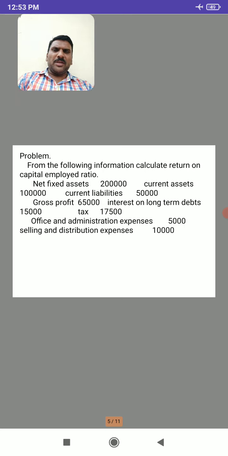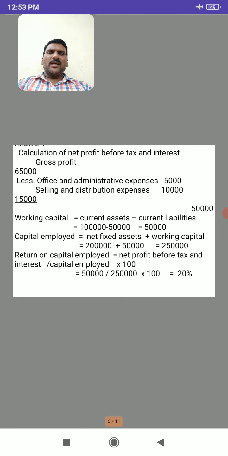From this information, we have to calculate the return ratio ROI, that is return on investment ratio. So first, calculation of net profit before tax and interest. Gross profit is given as 65,000. From this 65,000, we have to deduct office and administrative expenses rupees 5,000 and selling and distribution expenses 10,000.